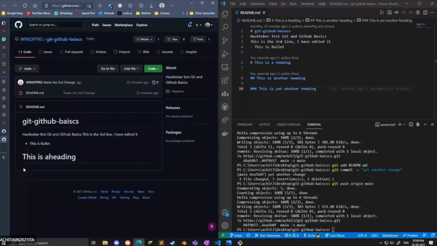Yes, this is my repository. You can see that the second and third line are still not visible. Why? Because he has still not created the pull request, which states that, hey Rohan, I have made a change to your readme.md file. Could you please merge it? So we are going to do that now.